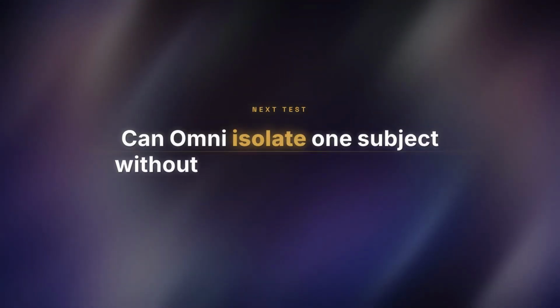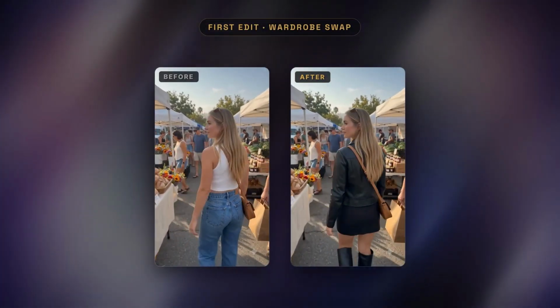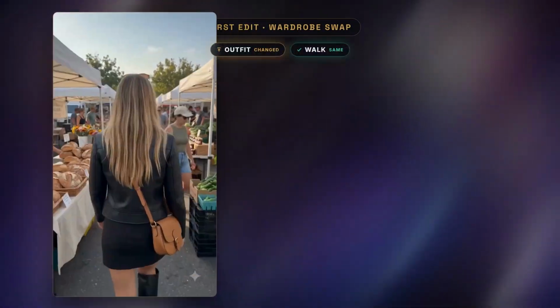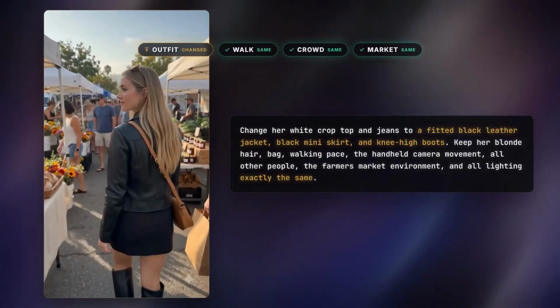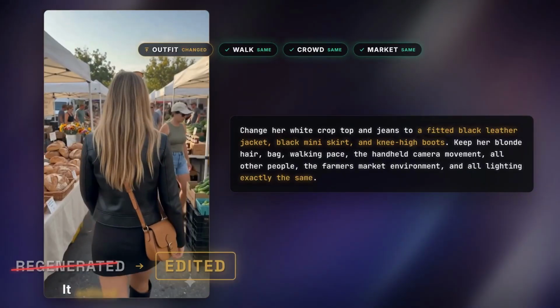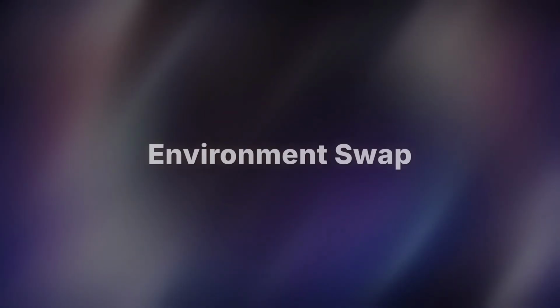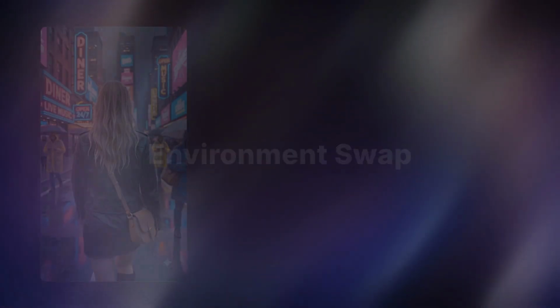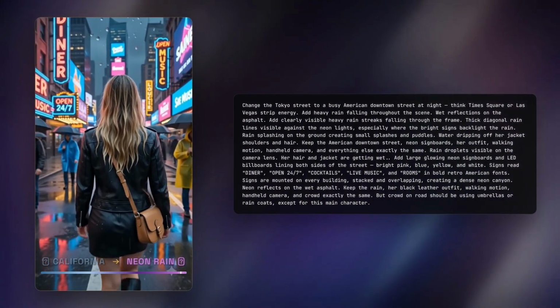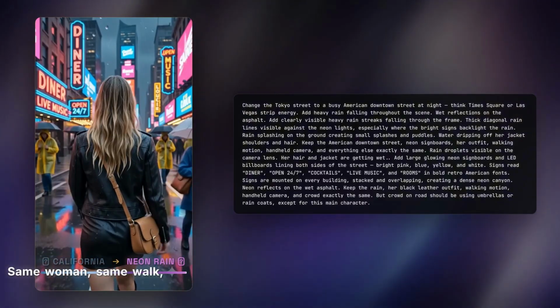Next one. Can Omni isolate one subject without destroying everything around her? First edit, wardrobe swap, different outfit, same walk, same crowd, same market. It didn't regenerate the scene, it edited the scene. Second edit, environment swap. California sunshine to neon rain. Same woman, same walk, different universe.